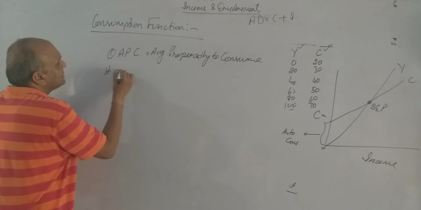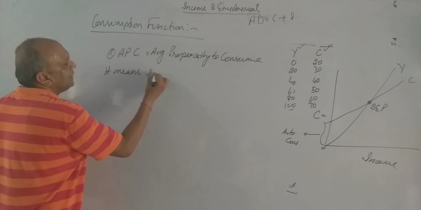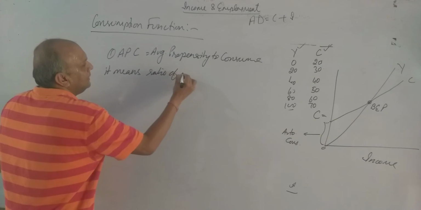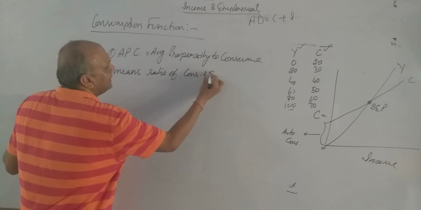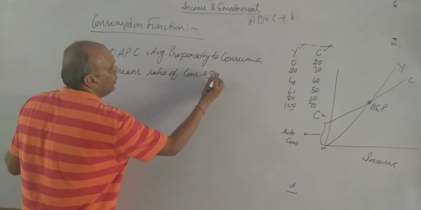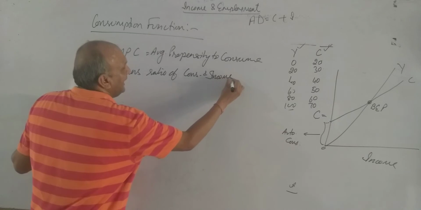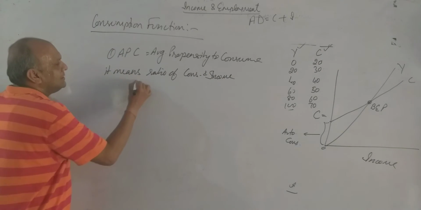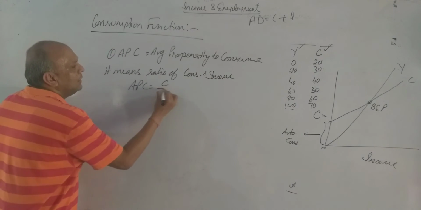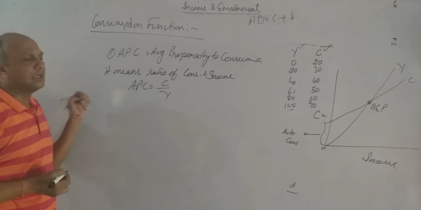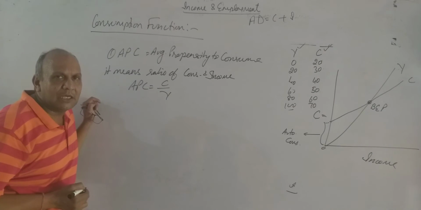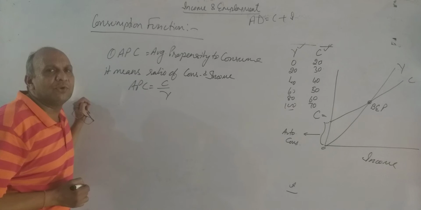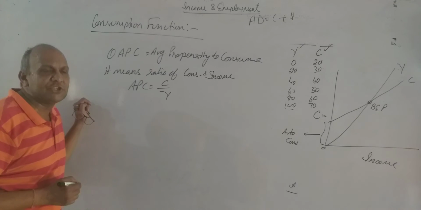It means ratio of consumption and income, that is APC is equal to C upon Y, consumption upon income, that is known as average propensity to consume.